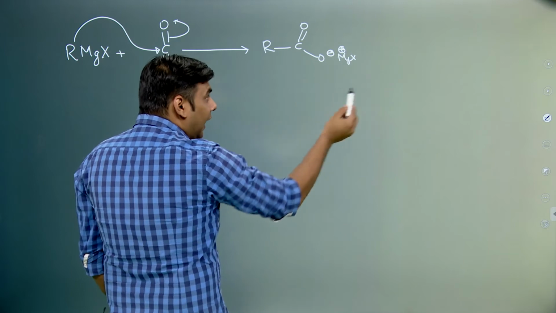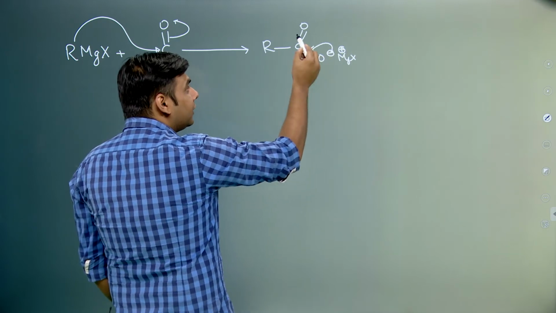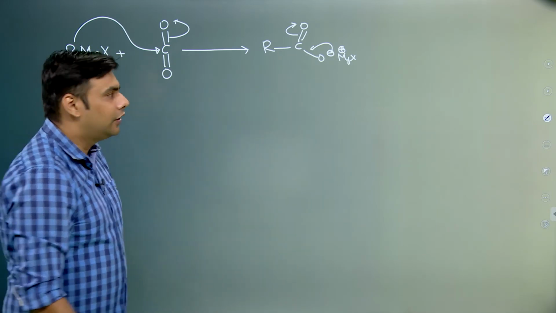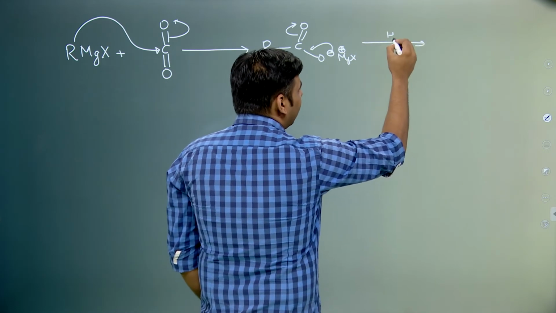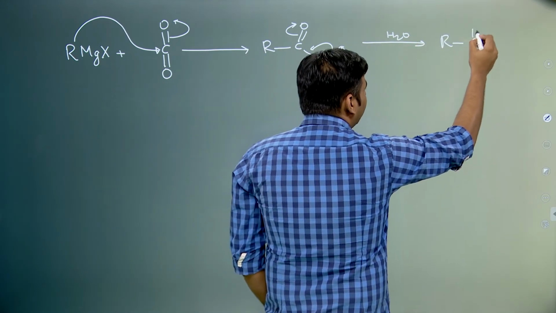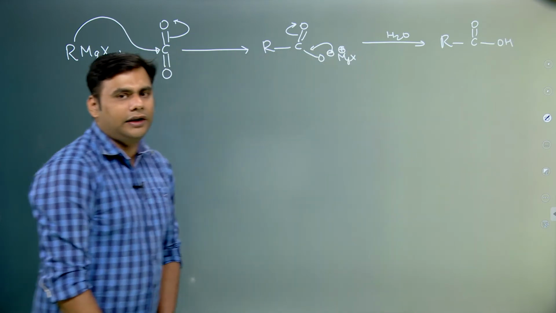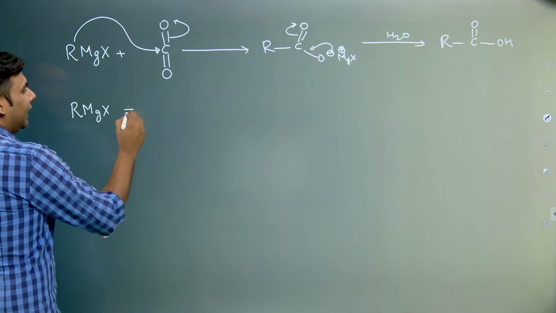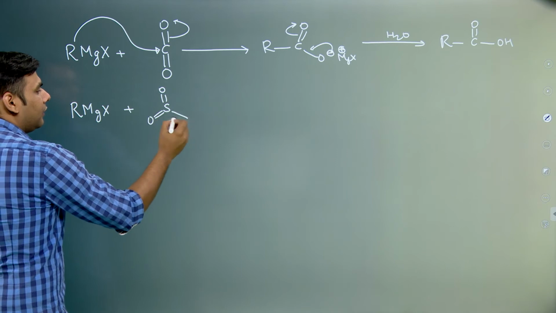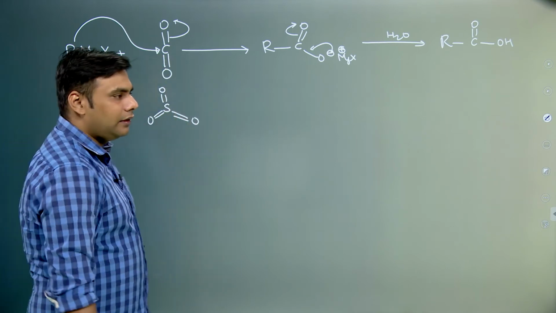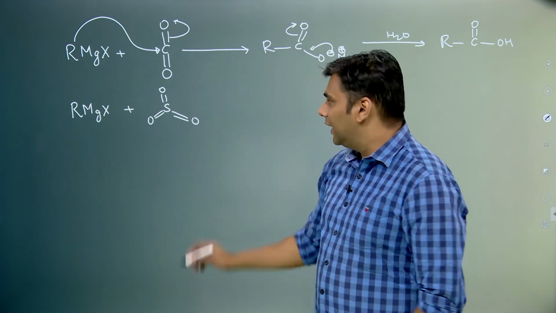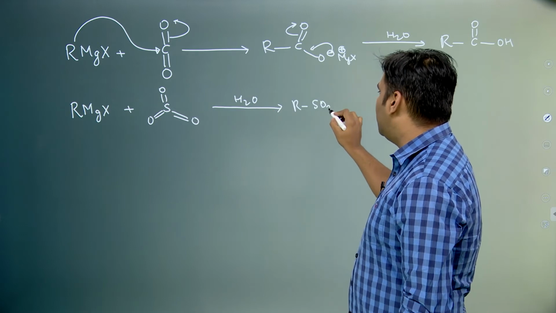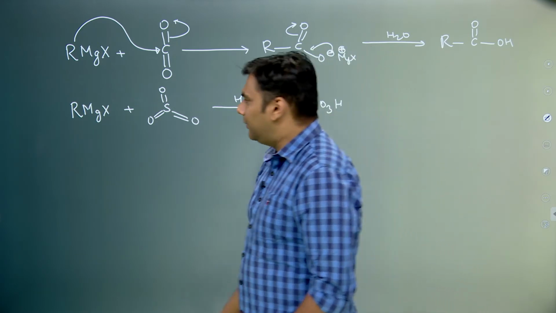So there won't be attack of another Grignard reagent because this is highly stable due to resonance and it leads to formation of an equivalent resonating structure. So Grignard reagent won't attack over here. So we just have to carry out acidic workup and we form a carboxylic acid. So Grignard reagent on reaction with CO2 forms carboxylic acid. Similarly, if we react with SO3, the same kind of mechanism would operate over here. This would attack at sulfur, the electrons are polarized on oxygen forming RSO3 negative, which hydrolyzes to give RSO3H. So we form a sulfonic acid in this case, right.